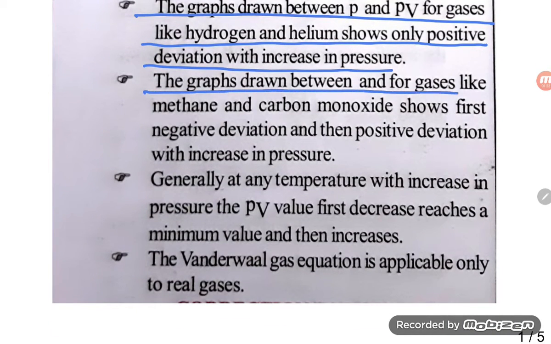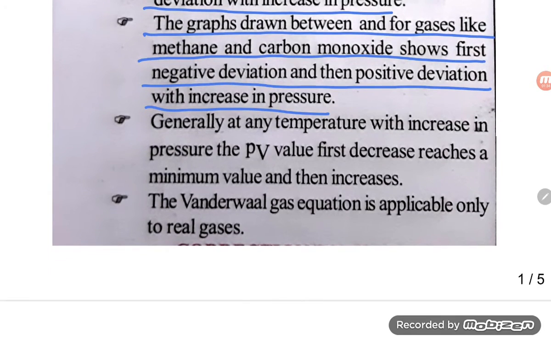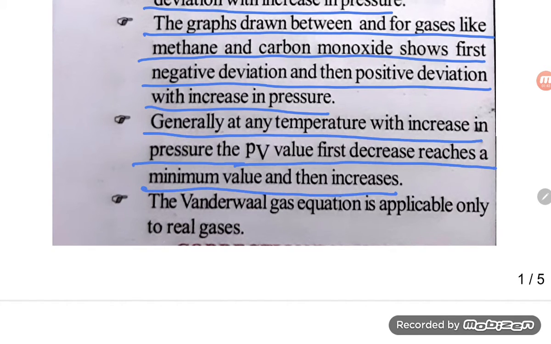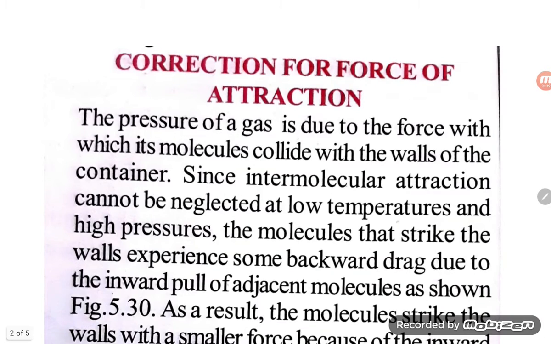The graph drawn between P and PV for gases like methane and carbon monoxide shows first negative deviation and then positive deviation with increase in pressure. Generally, at any temperature, with increase in pressure, the PV value first decreases, reaches a minimum value, and then increases. The van der Waals gas equation is applicable only to real gases. Now, why is this happening? Let us understand this one.